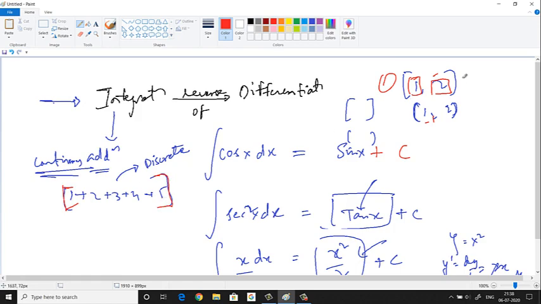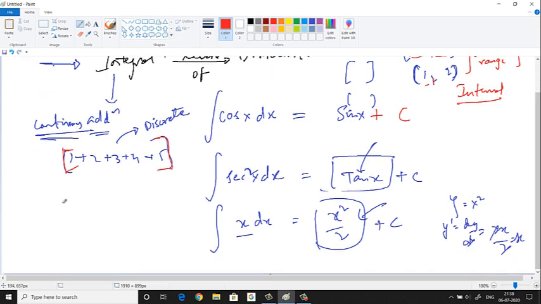Whenever we talk about domain and range in first year functions, which is very important, whenever we have an interval, we use these brackets. Anyway, fine. Coming back to our point.